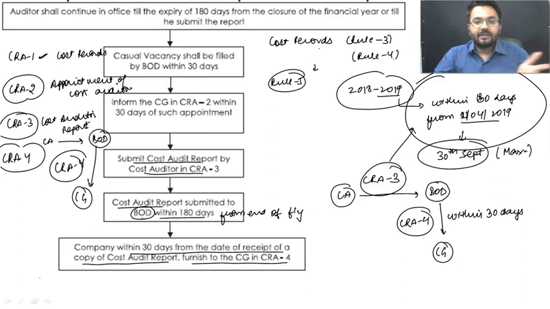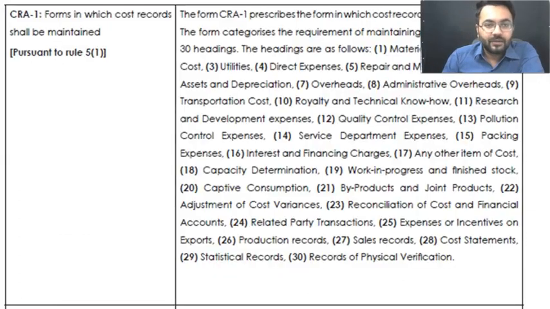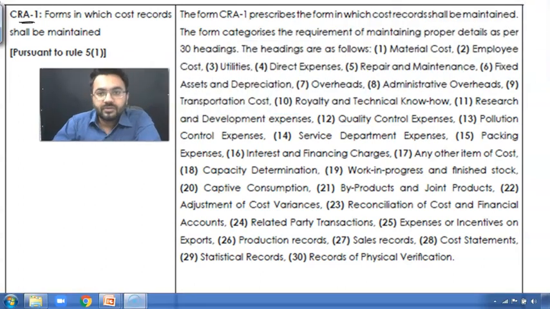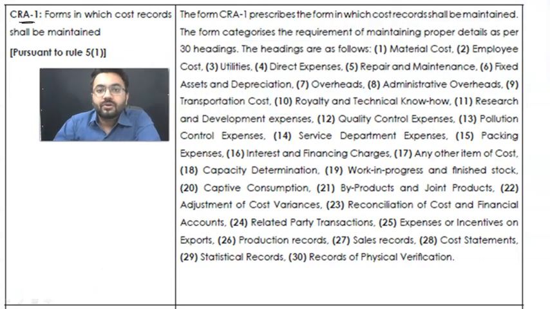Now moving ahead, we just have few things left over here. Now we will be talking about the various forms which we have over here. If we talk about CRA1, that talks about the cost records. Yes, definitely we are going to talk about cost records. But what are the various cost records which are required to be maintained? See, 30 headings are over there, I mean, you can say the 30 kind of records which are required to be maintained